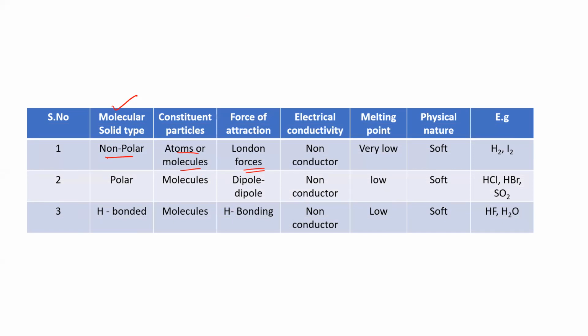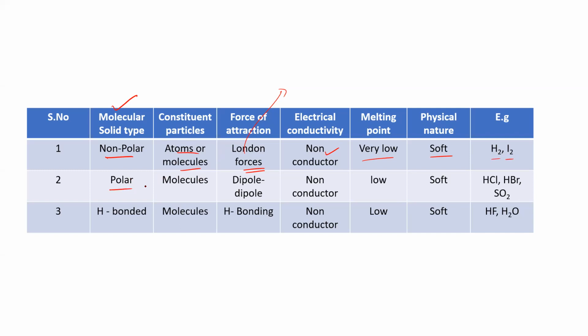Once the separation of charge vanishes, there is no force of attraction between the two molecules, so it is called a weak force of attraction. It is also a non-conductor, the melting point is very low, they are soft solids, and usually these are diatomic molecules.